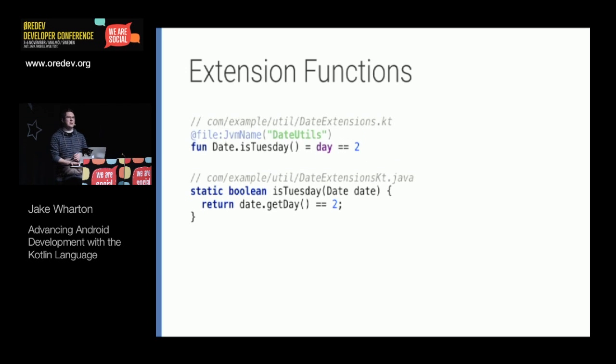It has a handy annotation that you can put on the file, which allows you to control the generated name. In this case, we want to turn it into dateUtils so that it looks like our old dateUtils class. And of course, you don't have to continue with the utils naming convention. You can use whatever you want. The point is that you have the ability to control it. Also, remember that this dateUtils.java class exists, but the source file doesn't exist. This is just a representation of the class file that gets generated.